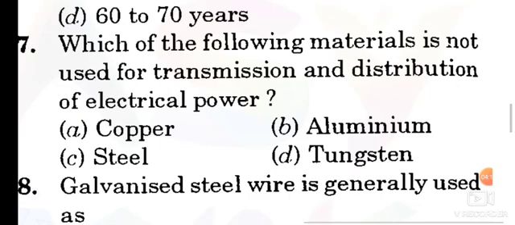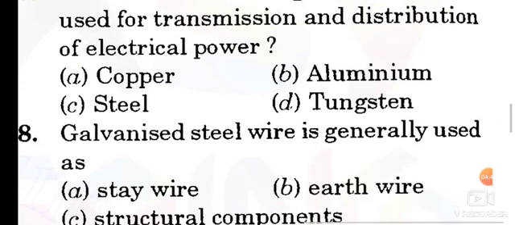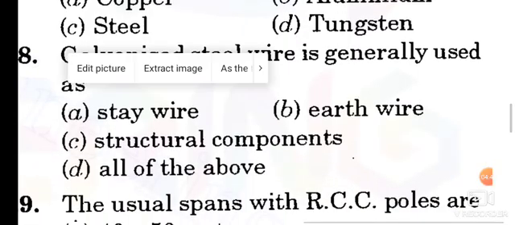these three materials are used in transmission and distribution lines. Copper and aluminum are used as conductors, steel is used as a supporting medium, that means towers, etc. But tungsten is not used in the transmission system, because tungsten is used in the incandescent lamp for illumination purposes. So this element, tungsten, is not used in transmission and distribution systems. Okay. Next question.